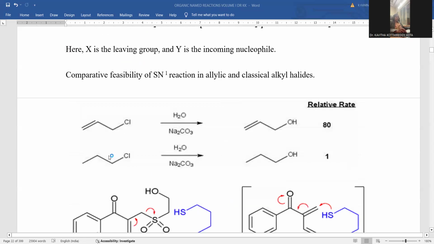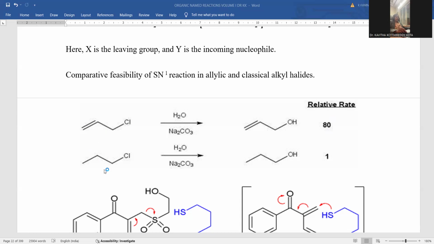Let me introduce various examples pertaining to the allylic rearrangement type of mechanism. Allylic chloride, if treated with water, since water is also able to generate the hydroxide nucleophile, and sodium carbonate is the base operated in this reaction, the chloro will be replaced with the hydroxyl. The rate of the reaction is extremely large, and 80% product formation is possible.